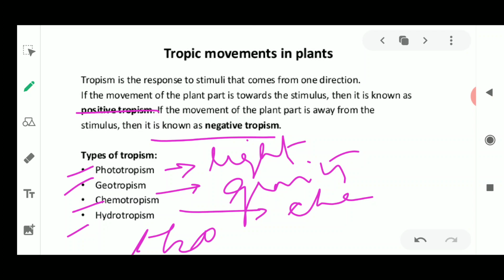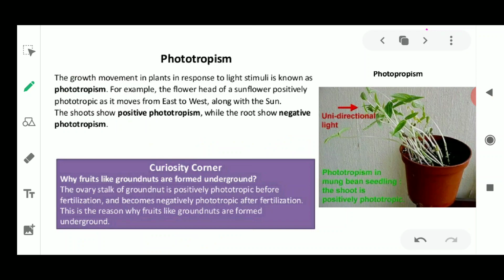Fine. Now we are going to move on to the next slide, that is phototropism. This has to be read in detail: the growth of the plants in response to light stimulus is known as phototropism. It's very easy. Photo means light and tropism means movement. For example, the head of the sunflower is positively phototropic, as shown. It is going to move from east to west along the sun's direction. It is a directional movement.